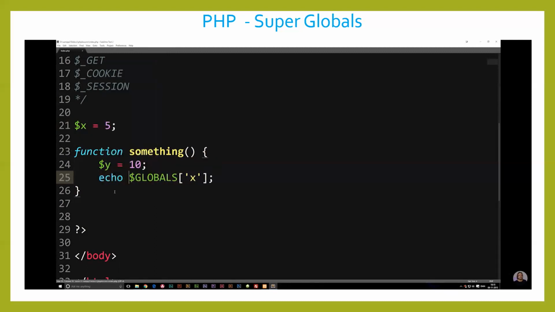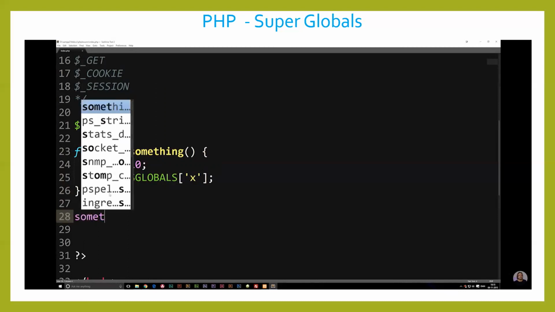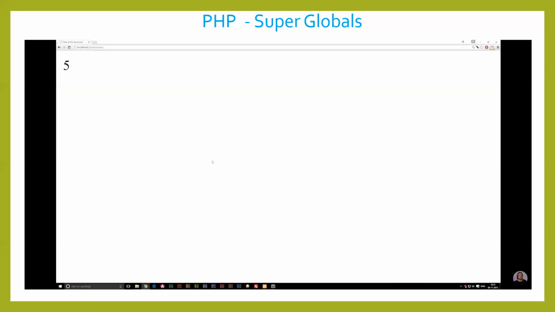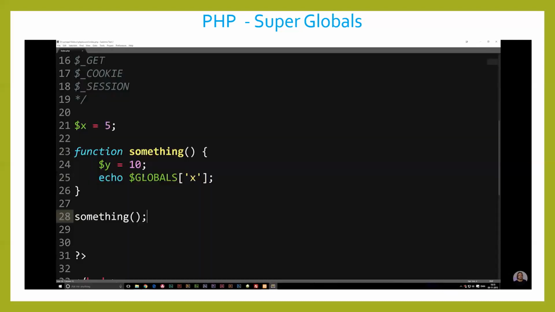So I'm going to echo out globals x, and then I'm going to call the function down here. So I'm just going to go ahead and write something, because that's the actual name of the function. Go inside my browser, and you guys will see we get 5. Because right now I'm calling a superglobal called x, which is out here. I haven't actually called it inside the parentheses, and we still get an answer out of it. So this is the way we can use, for example, a superglobal like globals inside our code.